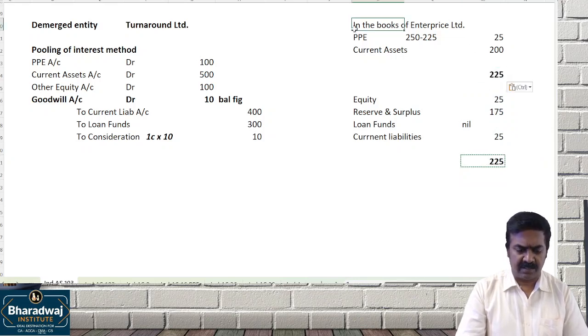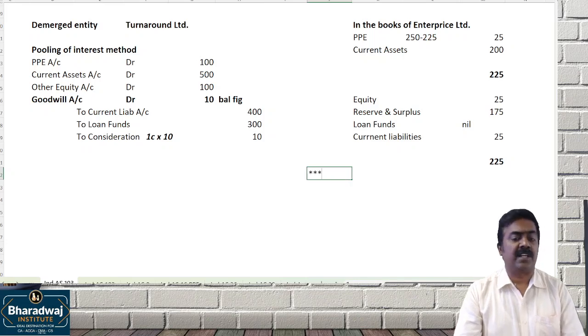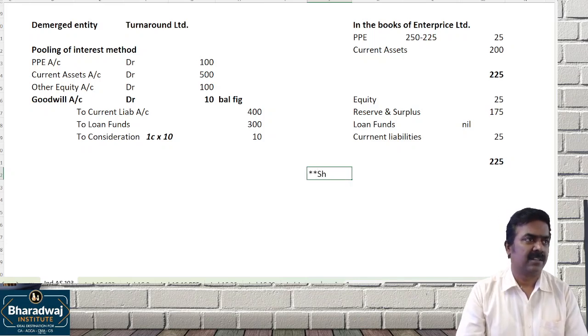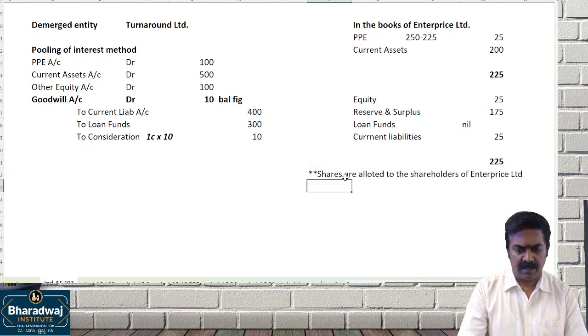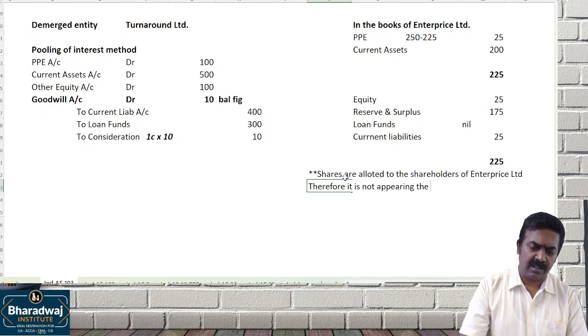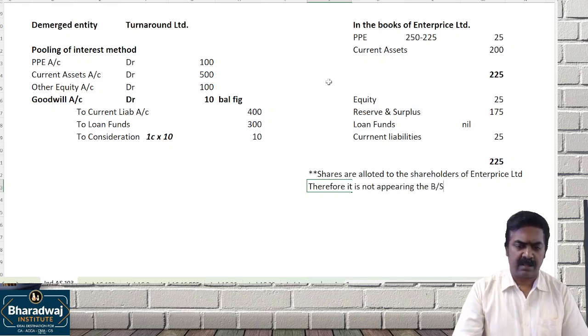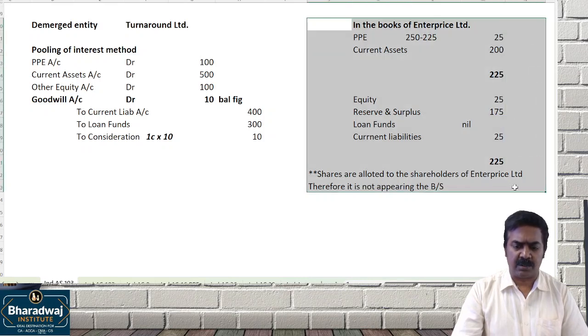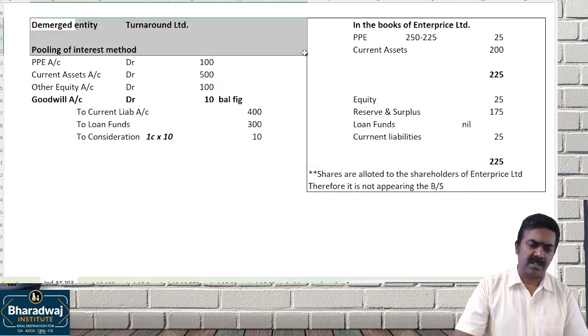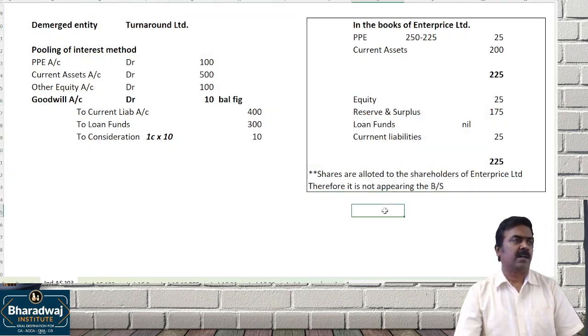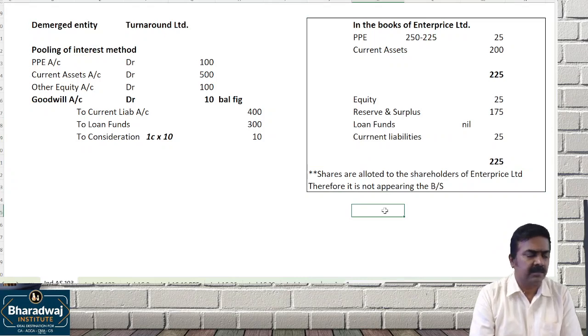What about the shares allotted? Are shares allotted to us or to the shareholders? Shares are allotted to the shareholders of Enterprise Limited. Therefore, it is not appearing in the balance sheet. The selling company is giving shares to whom? Our shareholders. We are not getting the shares. So that will not appear in our balance sheet.